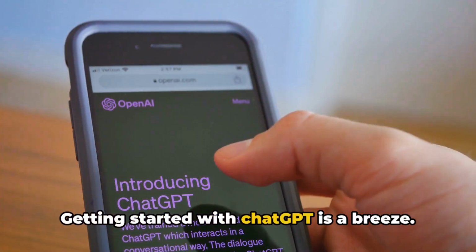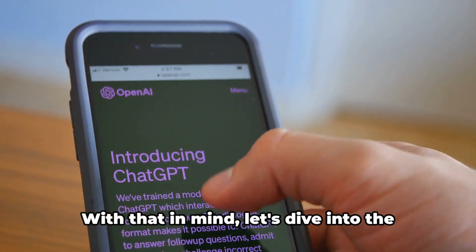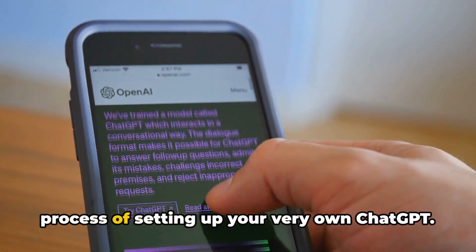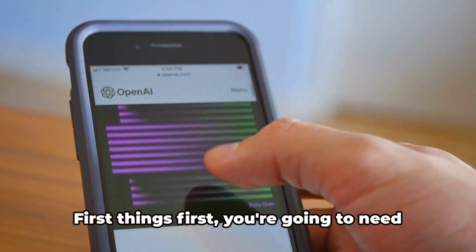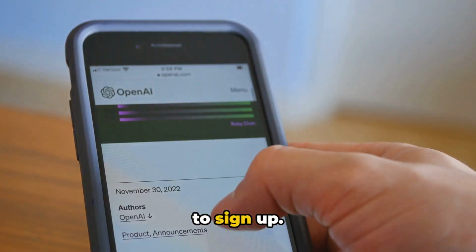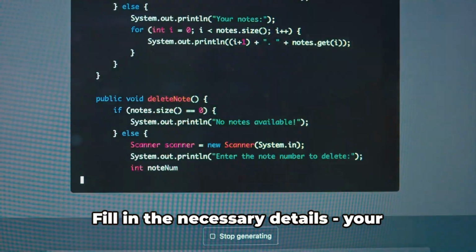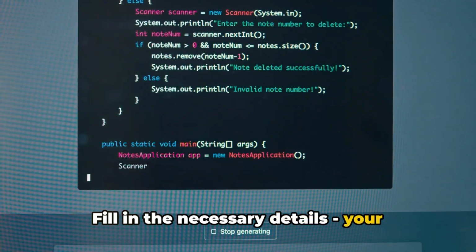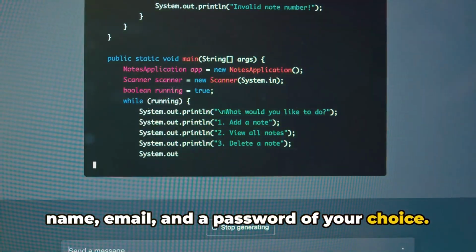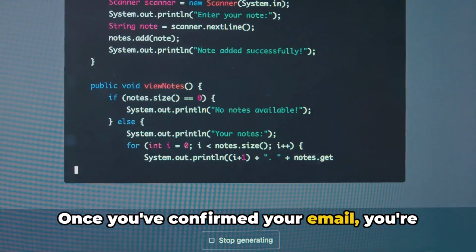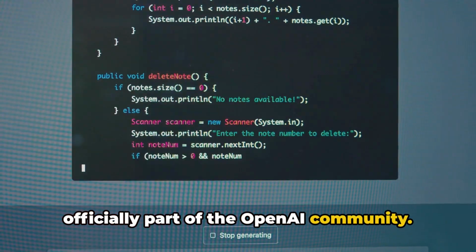Getting started with ChatGPT is a breeze. With that in mind, let's dive into the process of setting up your very own ChatGPT. First things first, you're going to need to sign up. Head over to OpenAI's website where you'll find a registration page. Fill in the necessary details, your name, email, and a password of your choice. Once you've confirmed your email, you're officially part of the OpenAI community.